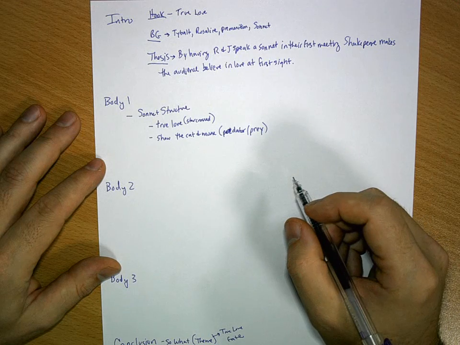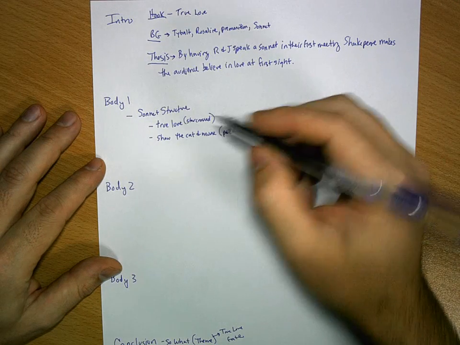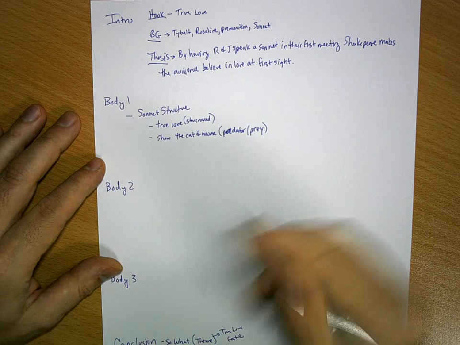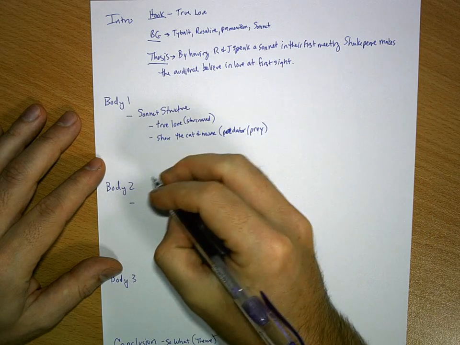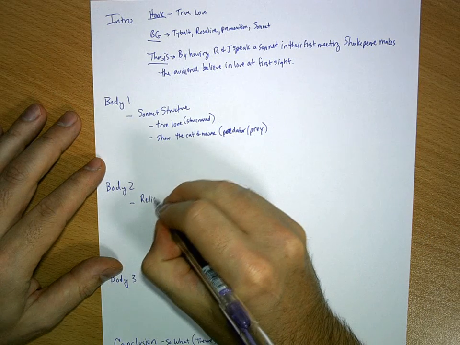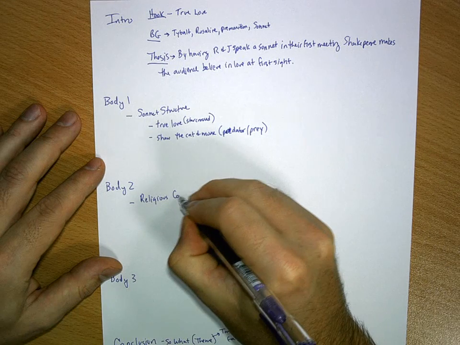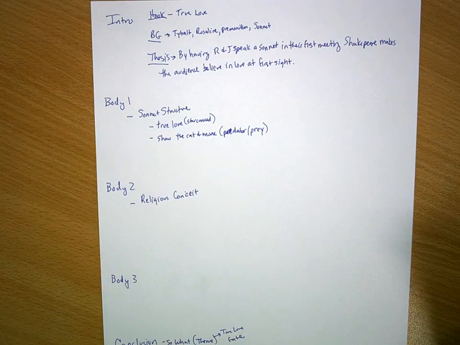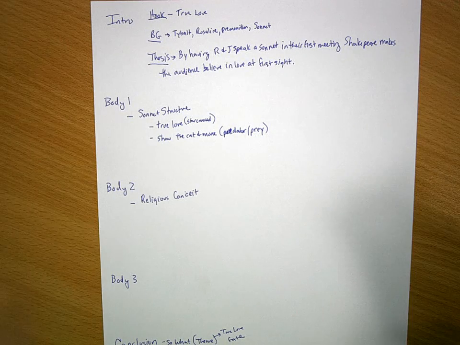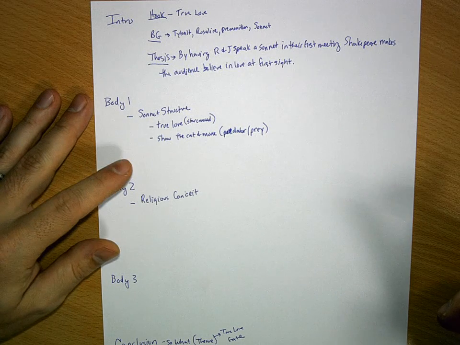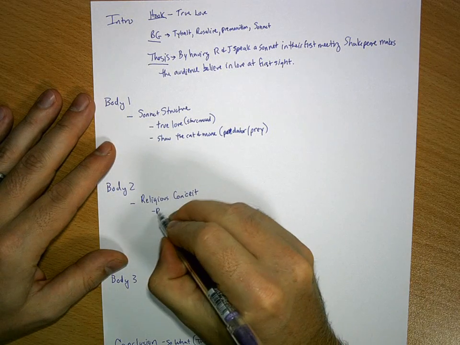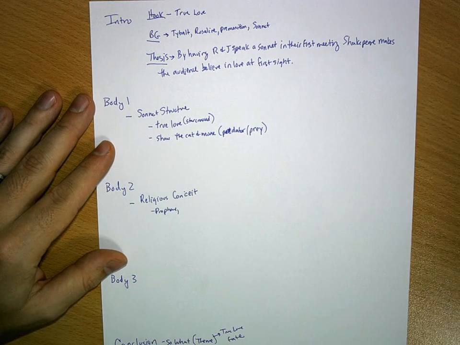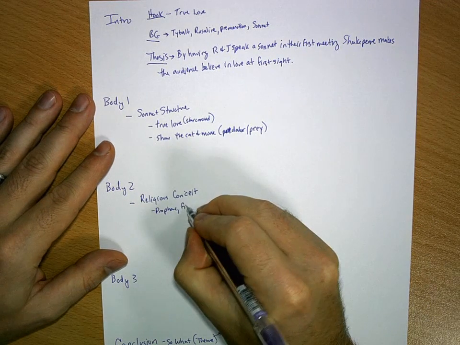My first body paragraph is how the sonnet structure itself lends itself to making this such an important conversation in the play. Then I probably want to then get into the religious imagery, and we know that it's a religious metaphor, but because it goes throughout the entire piece and it changes and evolves, you can also call it a conceit. So it's a religious conceit, and we're going to want to look at the words profane, and we're going to want to look at the words, that he says he's going to have to pay a fine.